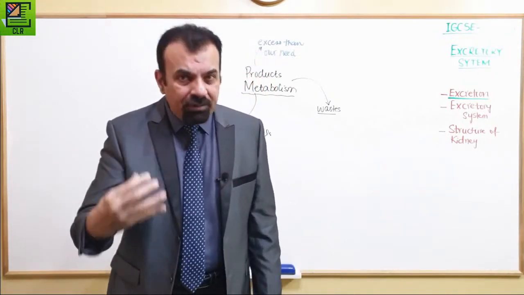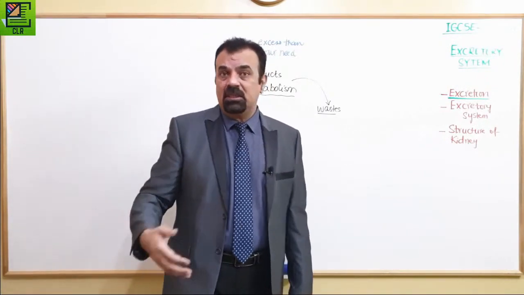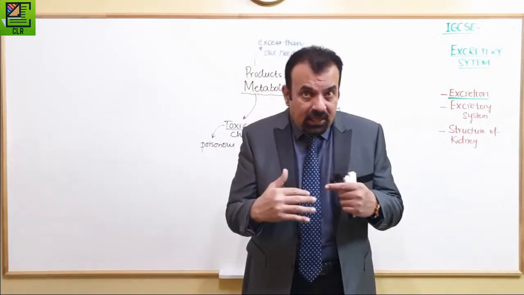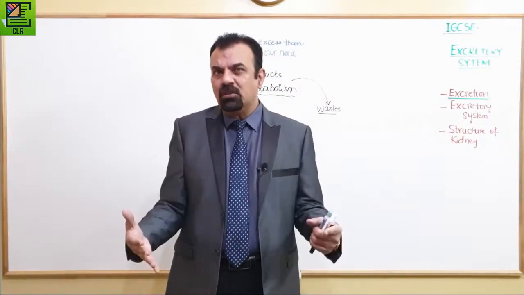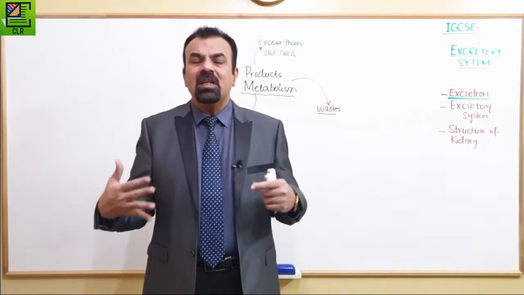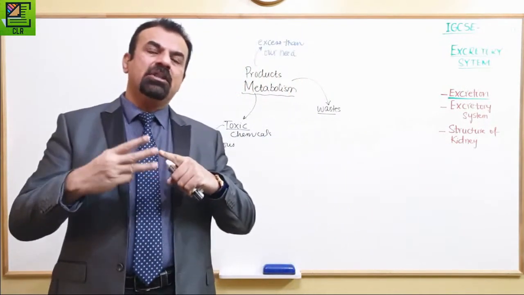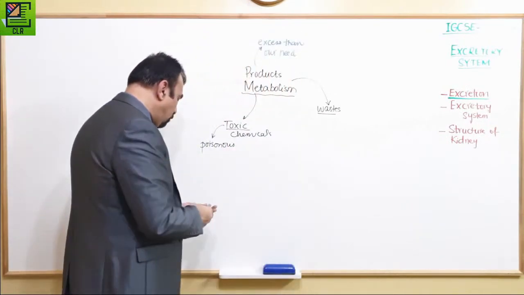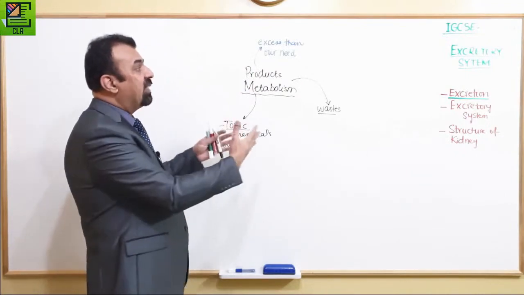So liver is a place where most of the metabolism, or metabolic activities or chemical reactions, are taking place. And then in liver, what happens? We have some waste materials produced over there and we have to get rid of them. We're going to see that there are three basic organs. Always remember, three organs which are responsible for the process of excretion.